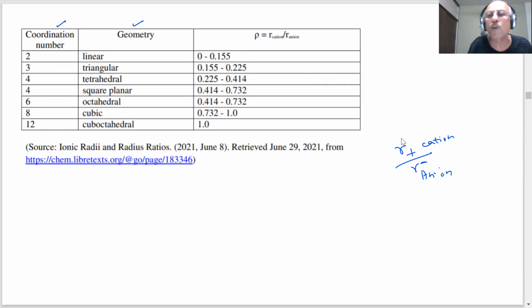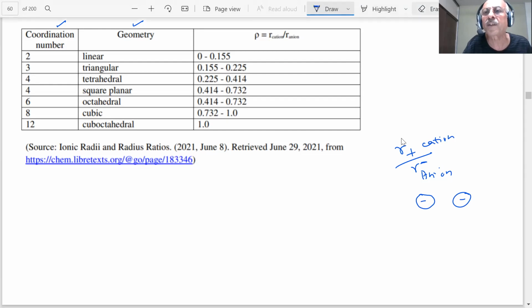For a linear arrangement, coordination number 2, now you will get some idea. This is your negative anion, then this is only linear, and inside is a cation. Now what will be the size of this? Let me draw it closer. If this is the positive, smaller in size, then this is a linear arrangement, and the fitting will take place when